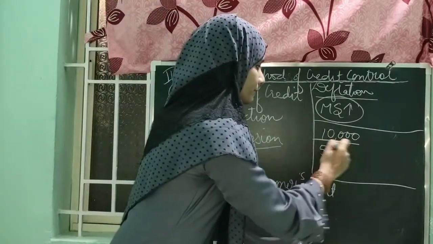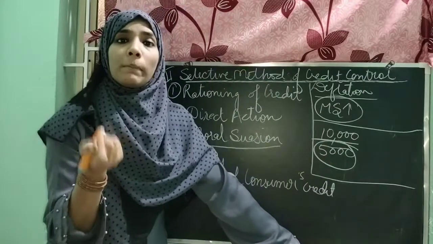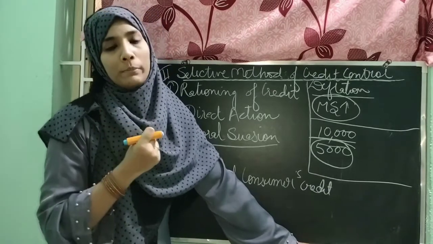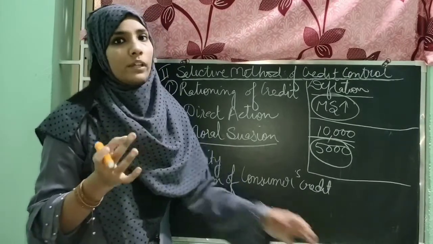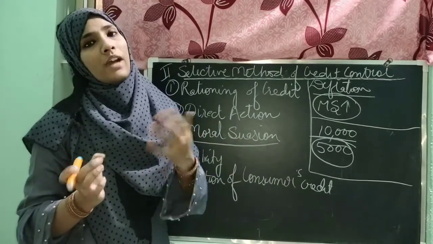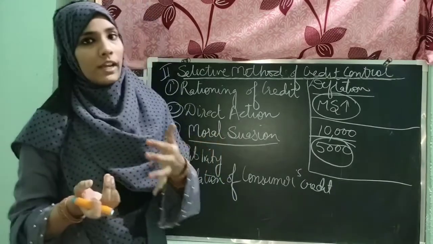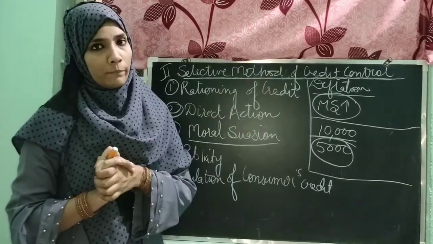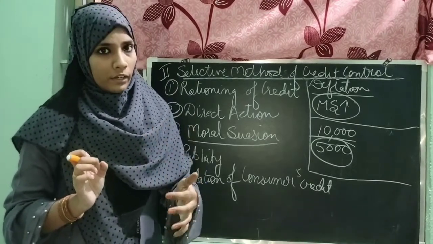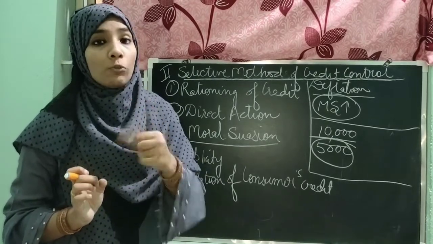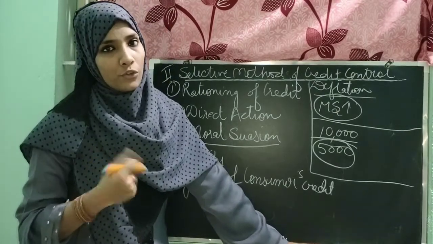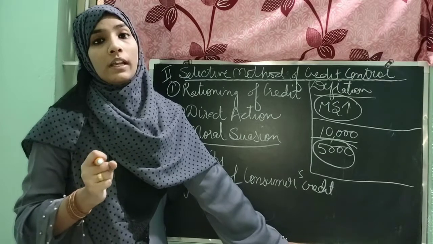Suppose 5,000. So it would be very difficult for the public to arrange this heavy amount for down payment purposes. So they would be discouraged from taking this type of consumer credit. So it is a kind of direct action which can control the situation of inflation or deflation in the economy. In simple words, the RBI can tell the commercial bank to increase the amount of down payment in consumer credit schemes, so that they can control the situation of inflation or deflation in the economy.